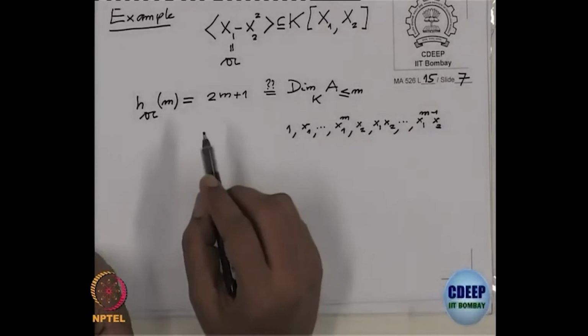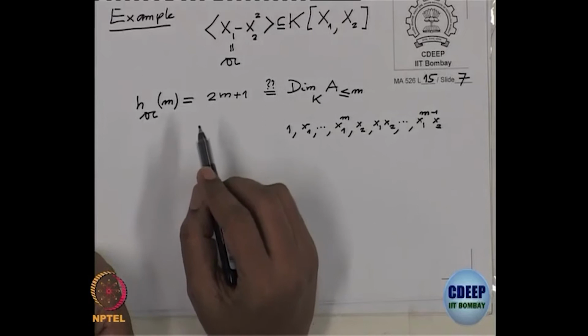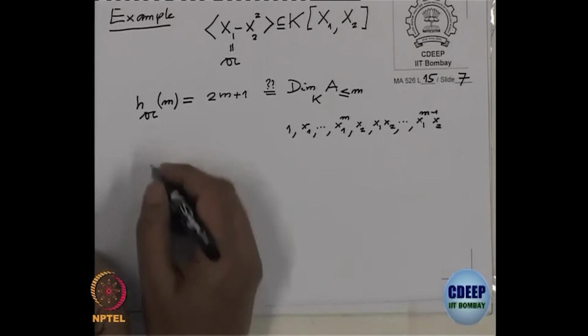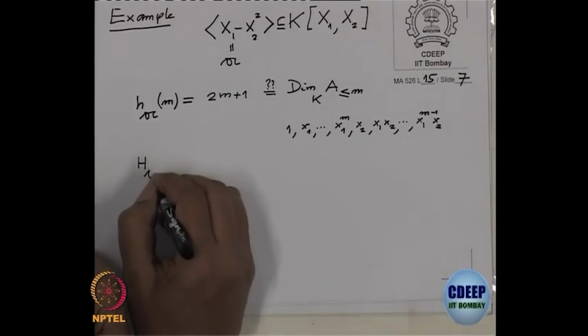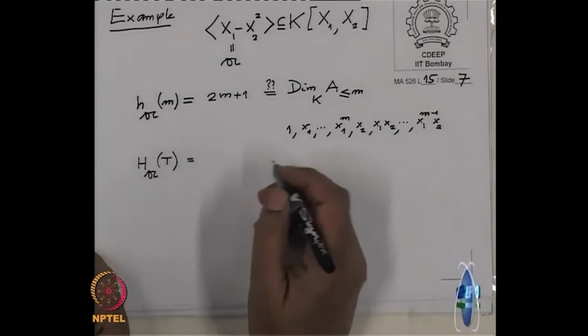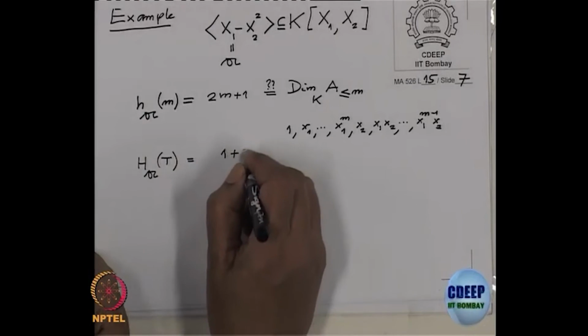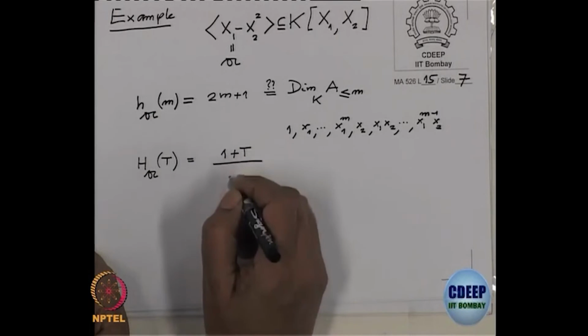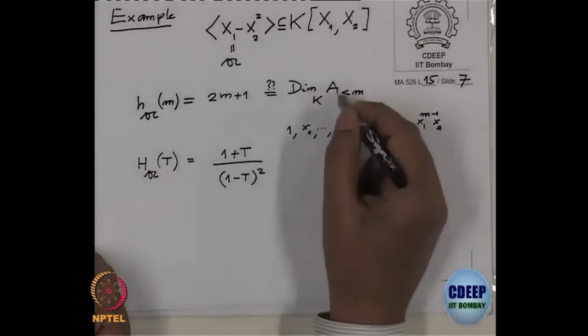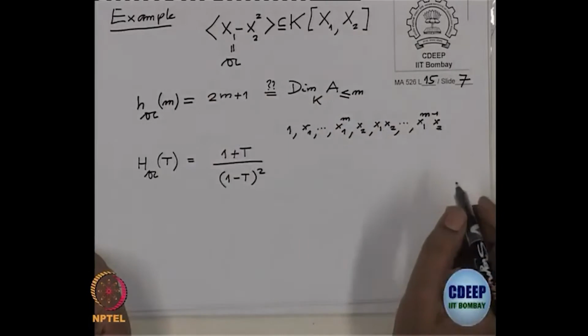So, this is 2m plus 1. This is the Hilbert function, and therefore, what is the Hilbert series? This is then (1 plus t) divided by (1 minus t) whole square. That is an easy computation. I will leave it for you to check.